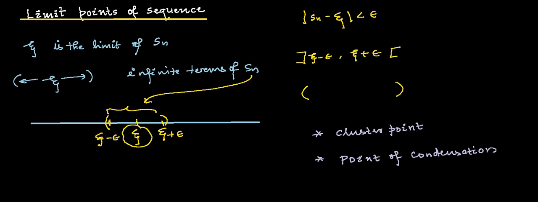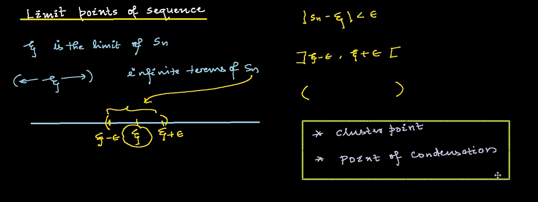So we have these synonyms of limit point of a sequence: cluster point and point of condensation.